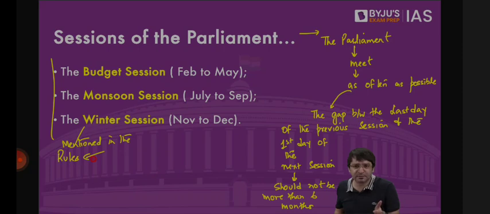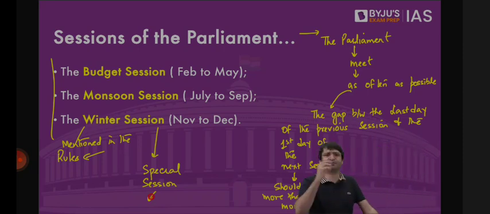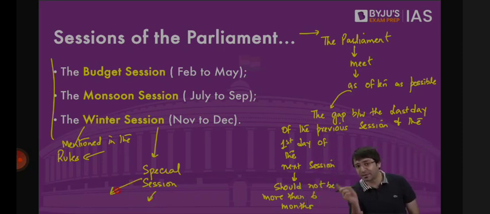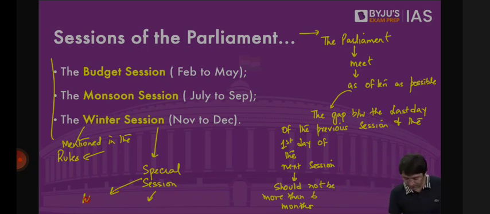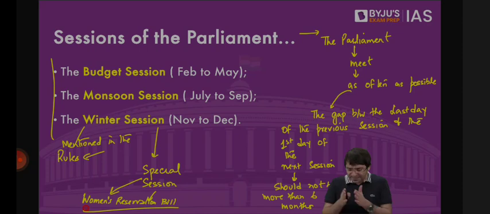And sometimes there can be a special session. That means apart from monsoon session, budget session, winter session, there may be a special session. And in this special session, for example, last time, what did we discuss in the special session of the recent parliament? Very good. Women's Reservation Bill. Which means Constitution is clear that the parliament can meet as often as possible. If we want parliament to meet 365 days in a year, 100% fine, we don't have an issue. But the parliament must meet at least 2 times in a year. So that the time gap between the last day of the previous session and the first day of the next session should not be more than 6 months.